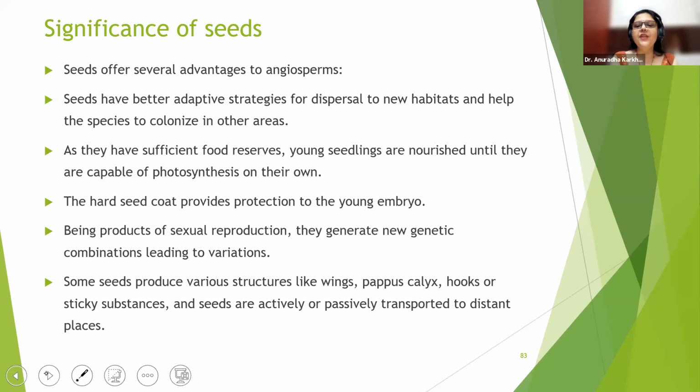If I tell you the example, then you will realize, oh, we had never thought of it. Seeds with wings that we eat are drumsticks. You eat drumsticks, right? The seeds of drumsticks have that thin membranous covering. Then some have pappus calyx. Pappus calyx means the calyx is like thin threads spread out everywhere.